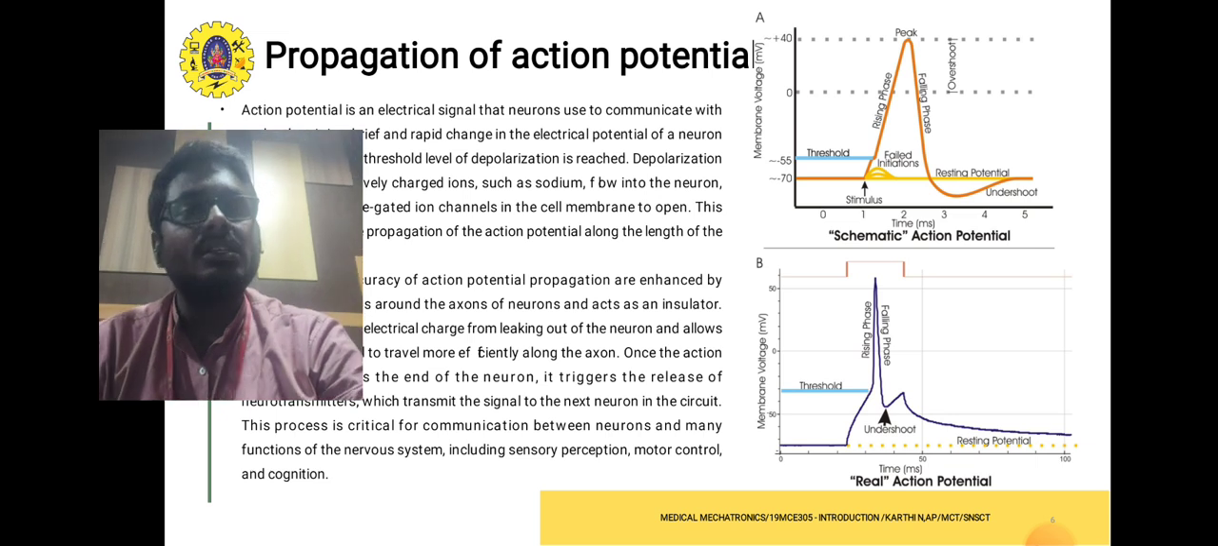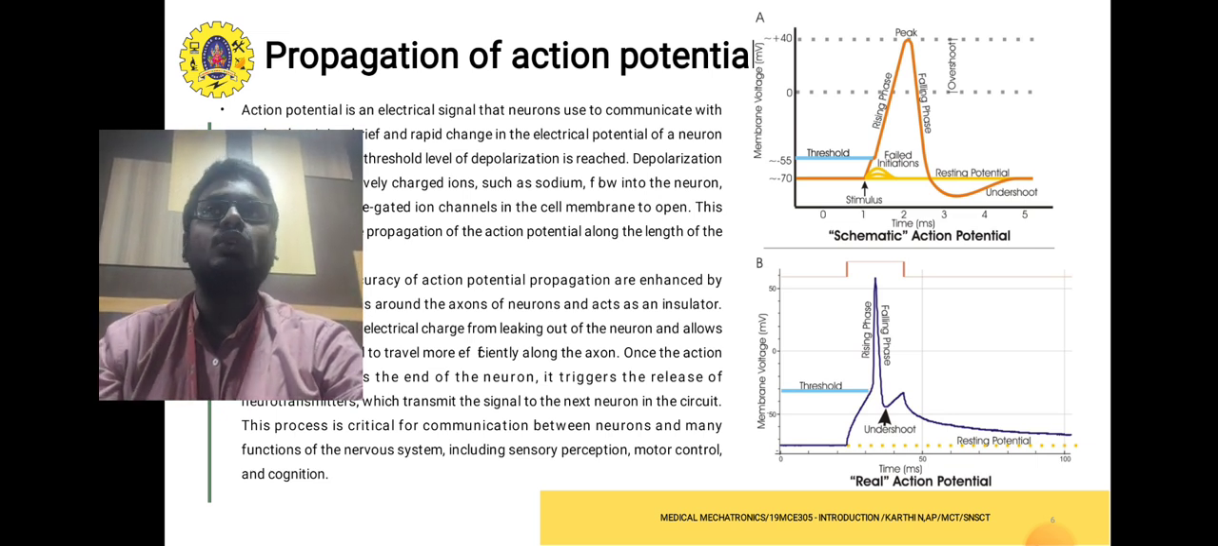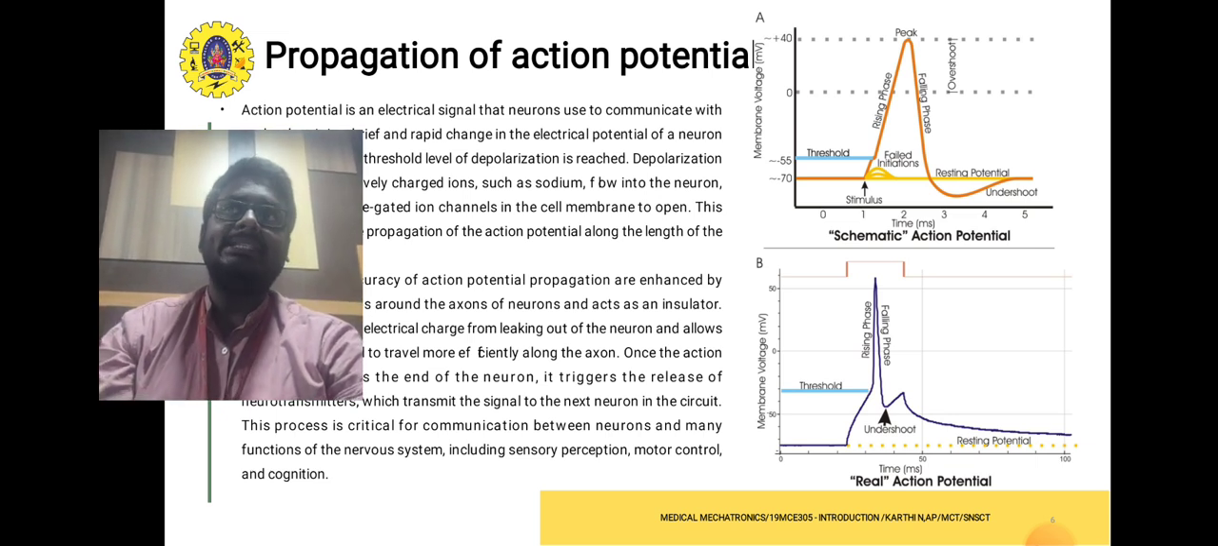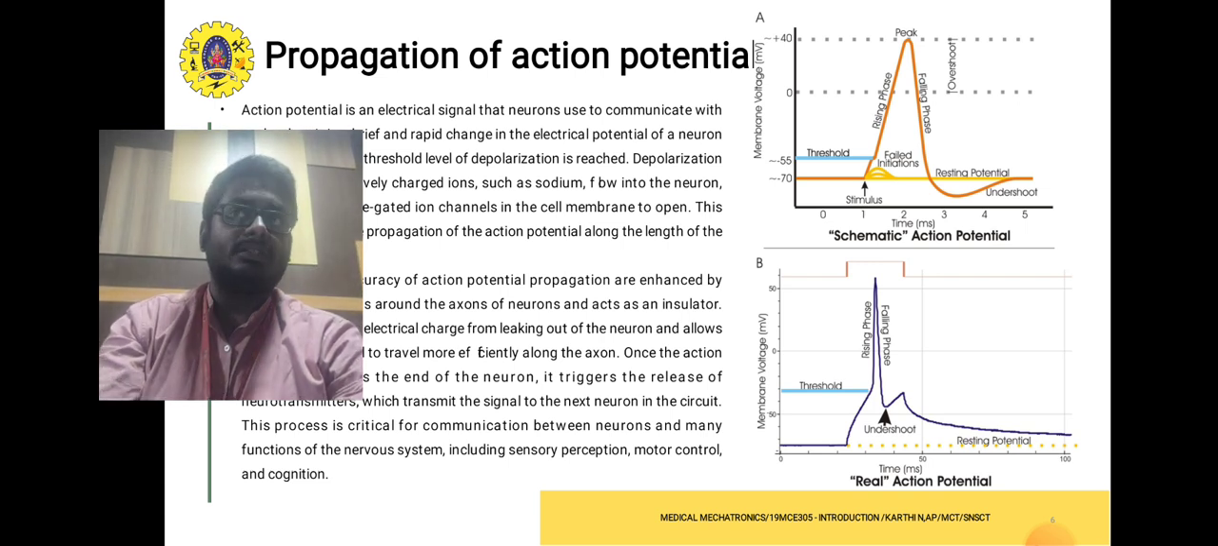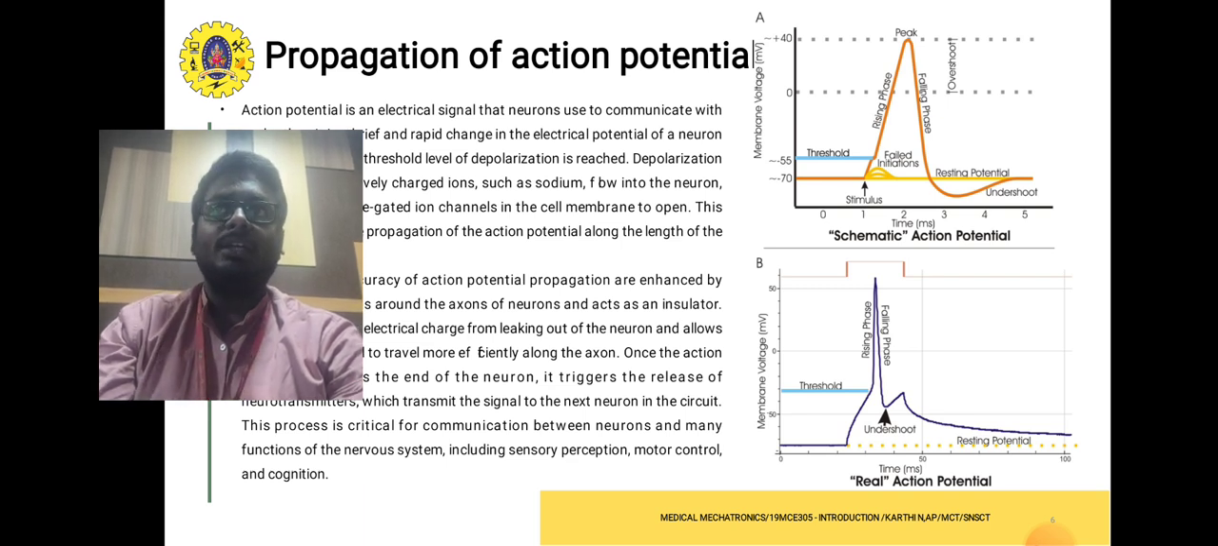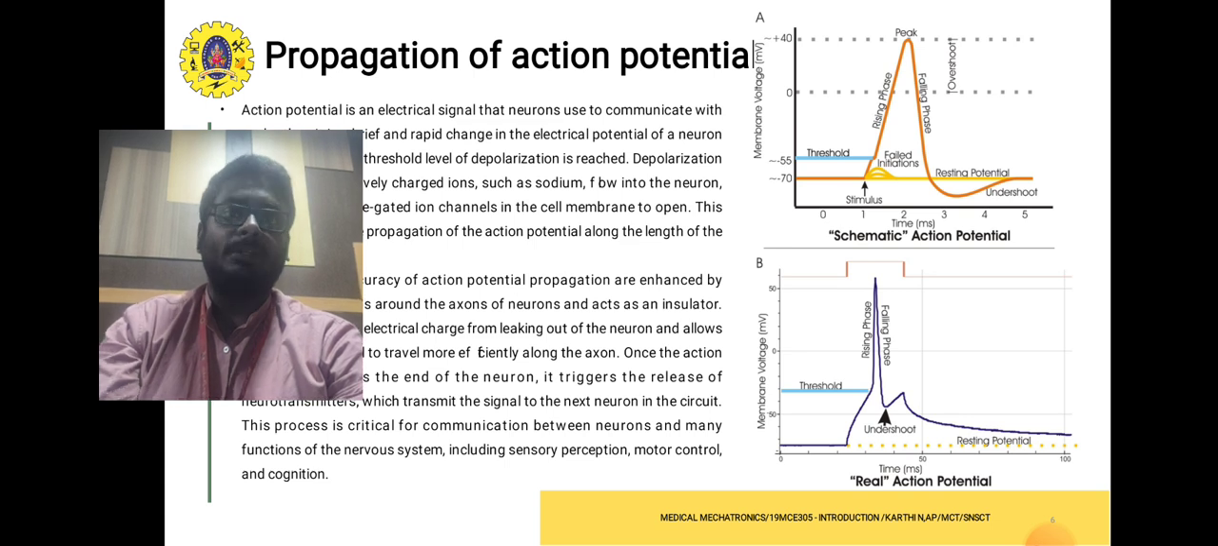An action potential is an electrical signal that neurons use to communicate with each other. It is a brief and rapid change in the electrical potential of a neuron that occurs when a threshold level of depolarization is reached. Depolarization occurs when positively charged ions such as sodium flow into the neuron, causing the voltage gated ion channels in the cell membrane to open. This process triggers the propagation of the action potential along the length of the neuron.